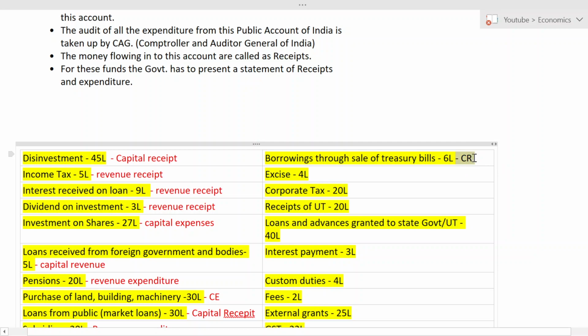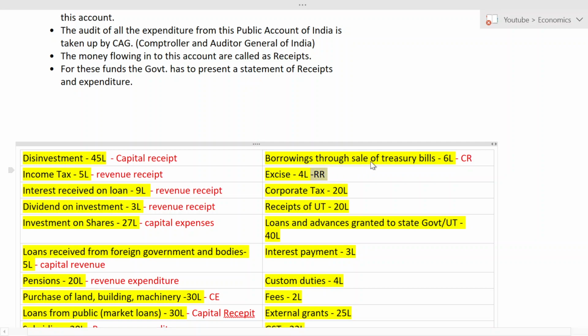Next one, excise duty. Whenever they import, they have to pay something called excise. The government is getting excise whenever we import or export, right? So that is revenue, recurring in nature. Money is coming in or going out? Coming in. So it is revenue receipt.